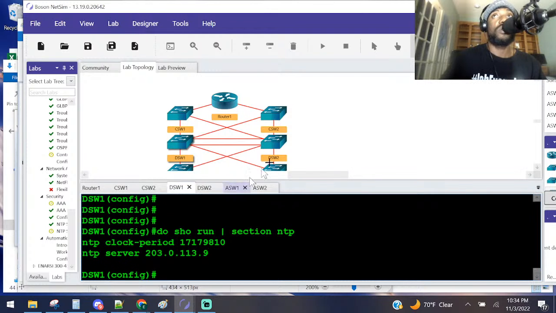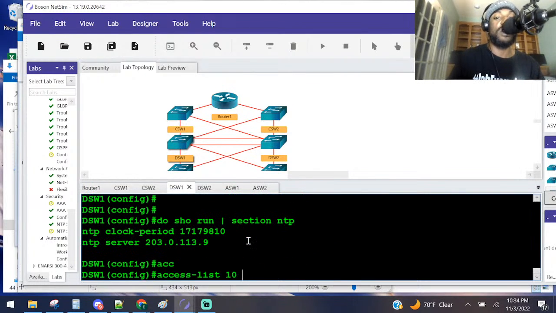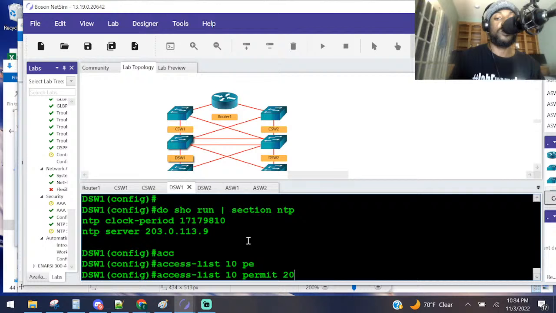So on DSW1, didn't I type that? I was in the middle of typing that, right? Yes, I was. So access control list 10 permit 203.0.113.9. Y'all see what I'm doing so far, right?